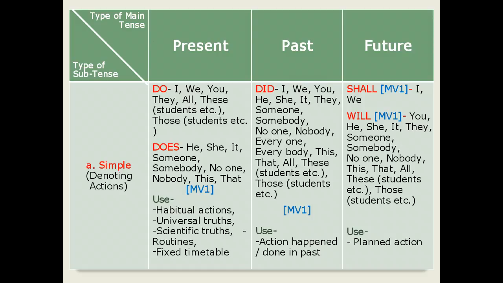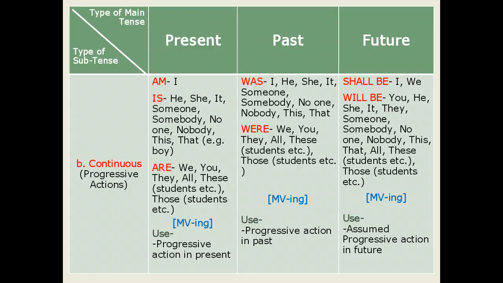So after a discussion of simple tense, let us move ahead for the second subtype of each main tense, that is continuous tense. So let us deal with second subtype of main tense, that is continuous tense. Continuous tense is used for expressing progressive actions. So in present continuous tense, we use the supporting verbs am, is and are.